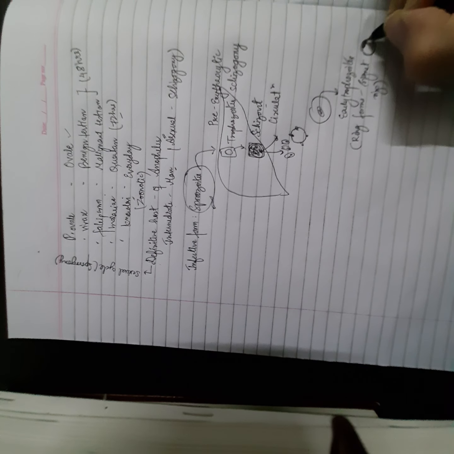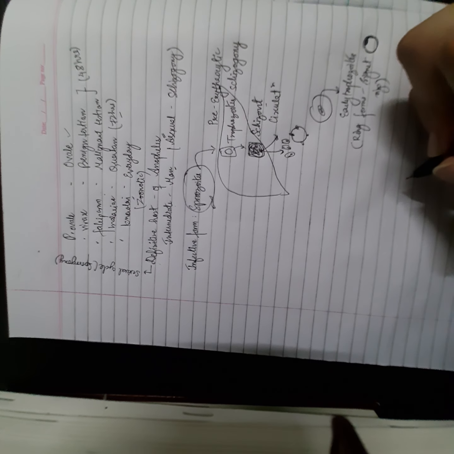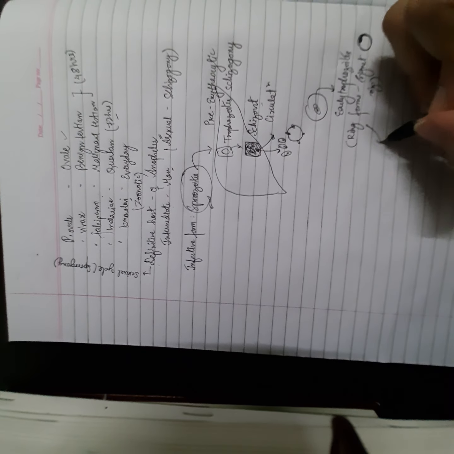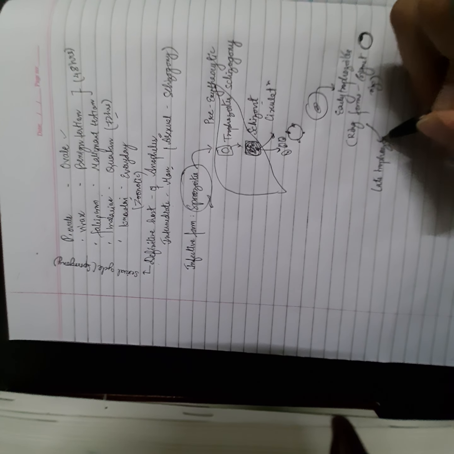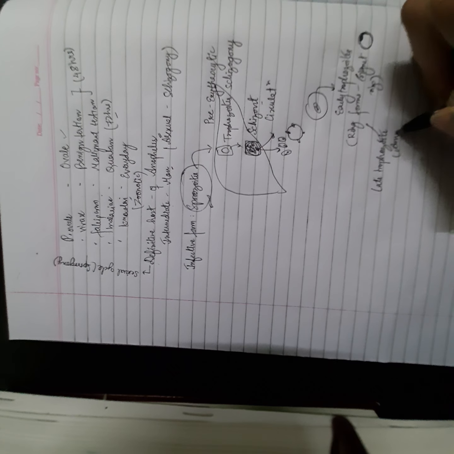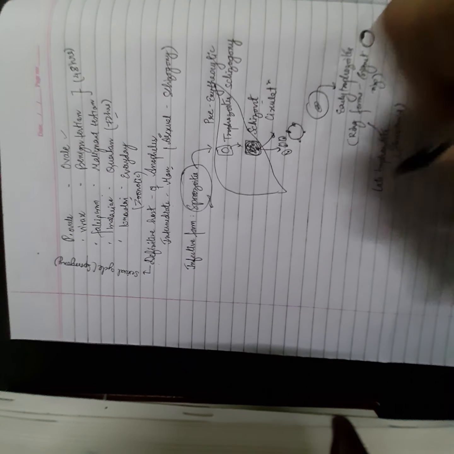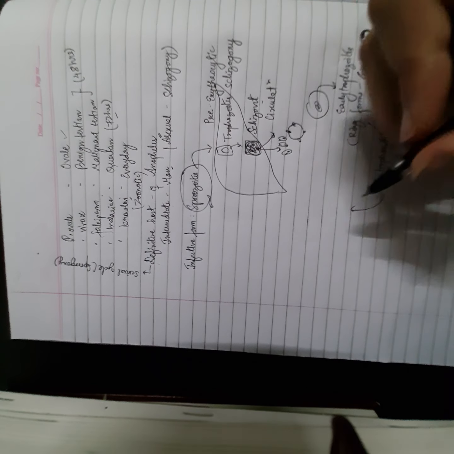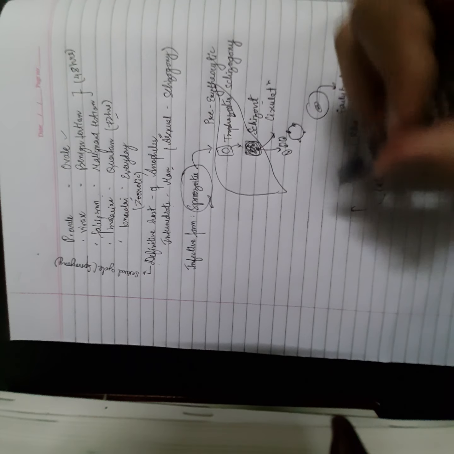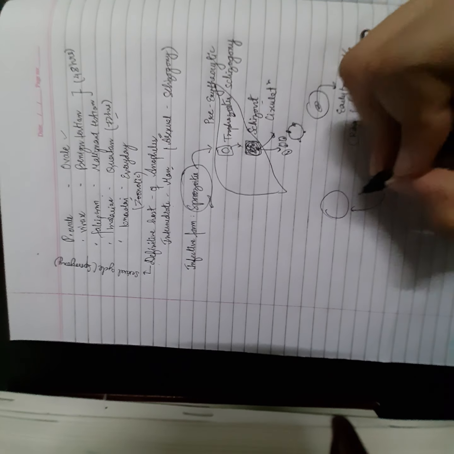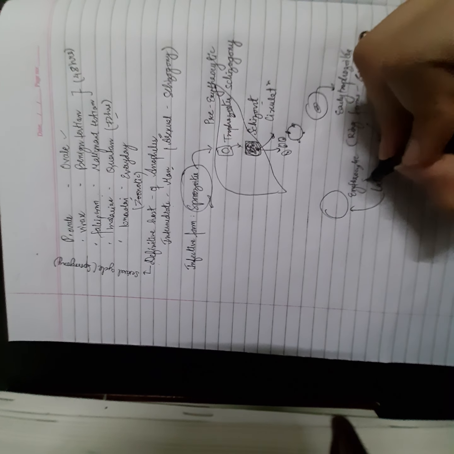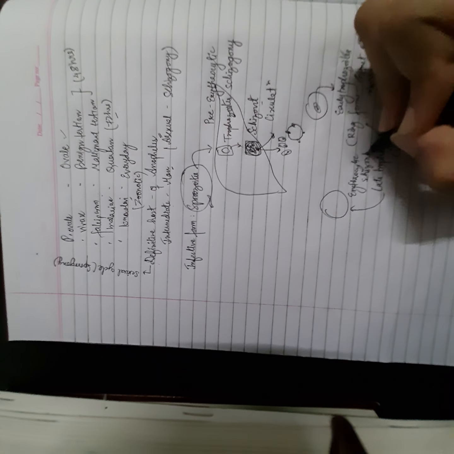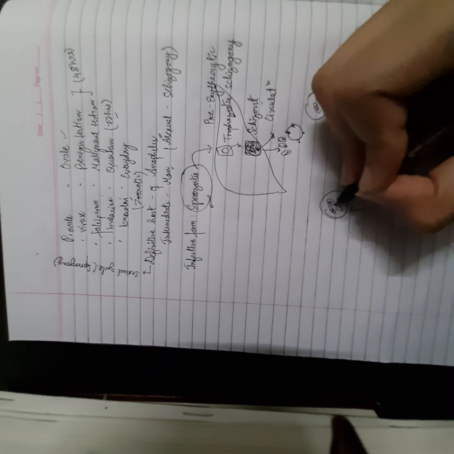This is the classical signet ring appearance of the early trophozoite, hence called the ring forms. We have the late trophozoite, which is also known as the amoeboid form. What happens to this amoeboid form is it again gets transformed, divides, like this trophozoite did. It also divides and forms the schizont. The difference being that what has resulted now is the erythrocytic schizont. And just like the hepatic schizont, this is also going to have a huge number of merozoites.